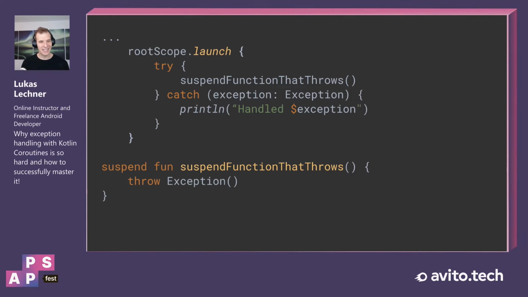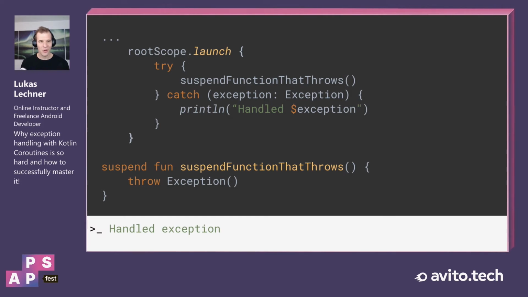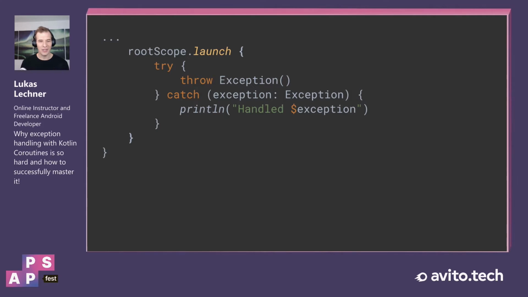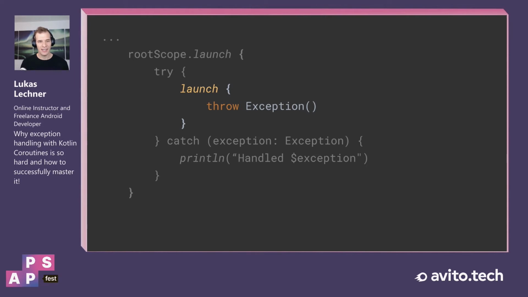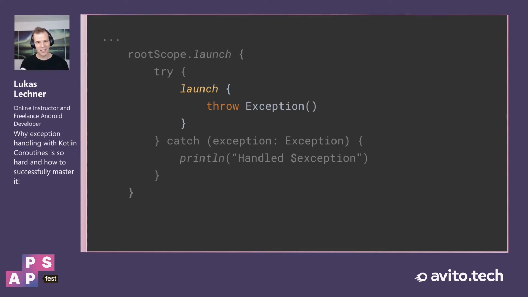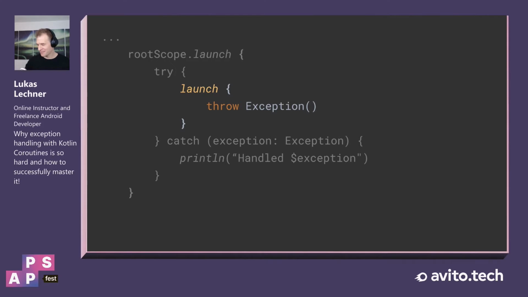Well, it gets much more interesting when we now put the exception back into the coroutine itself. And in the try block, let's start another coroutine. And in this coroutine, we throw a new exception. And I give you a couple of seconds, and you can think about what you think will happen when we run this example.